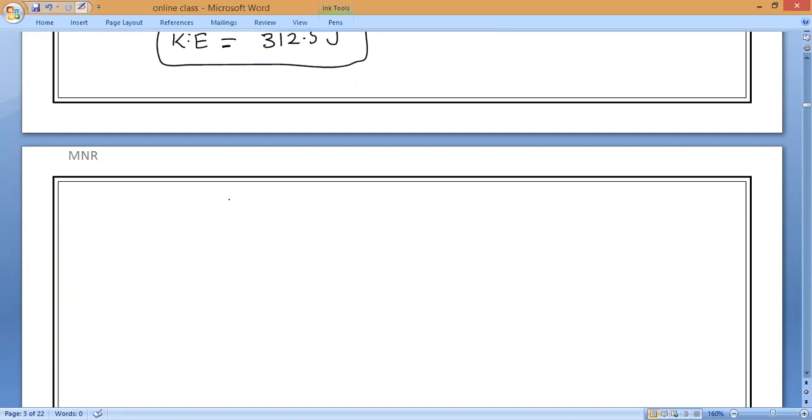Kinetic energy also becomes what? Half. So if mass becomes m by 2, then kinetic energy K also becomes how much? K will also become half.